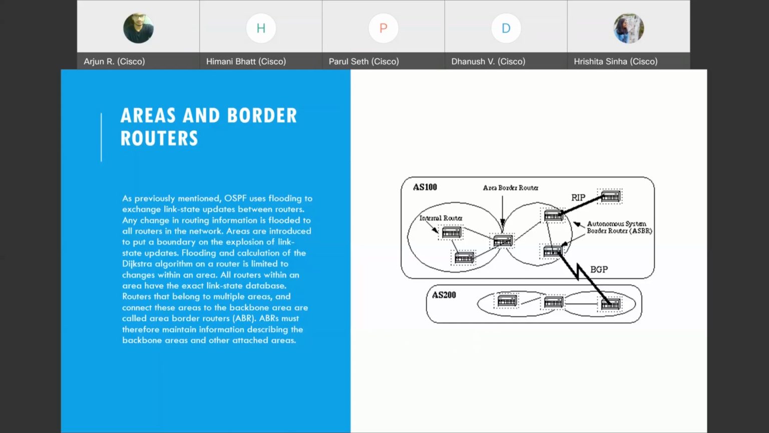But other routers, except for the area border router in those areas, would not know the information about the other area. So it's basically summarized. One area would not know the information about the other area. In that way, the routing table would be minimized, so the processing power will also be minimized. So that's the whole point.